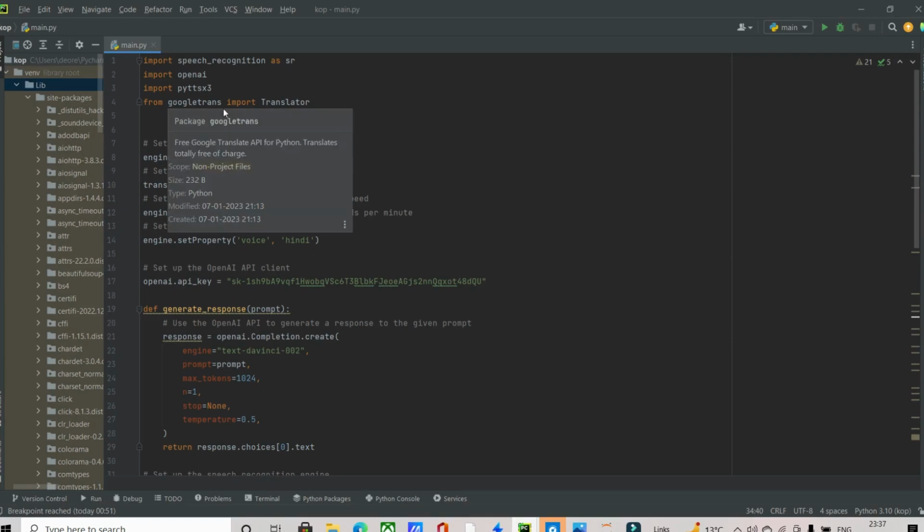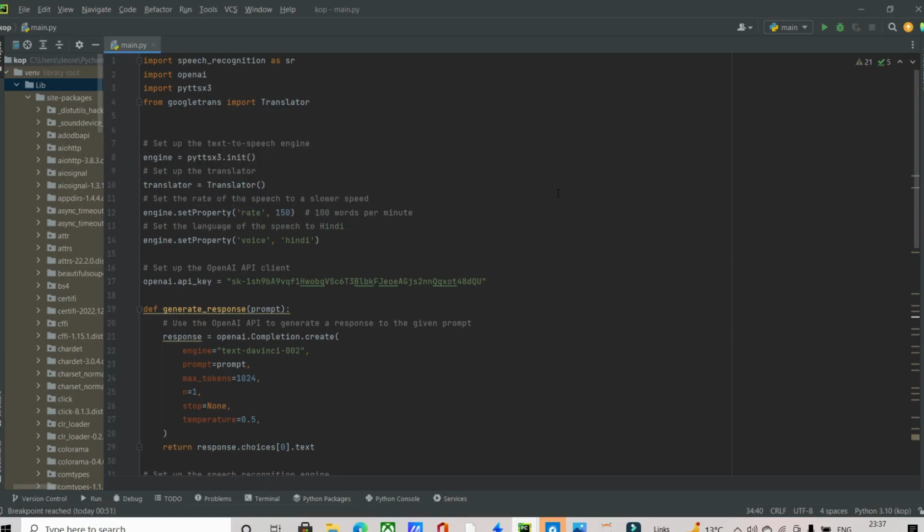I've also imported Google Translator because I am trying to convert the response generated by our virtual assistant into Hindi, and then pass it to the pyttsx engine to convert that generated Hindi text into speech, so that it can speak with me in the Hindi language. I have not done it in this video, but I will do it in my next video, and it will speak in Hindi. I guarantee that.